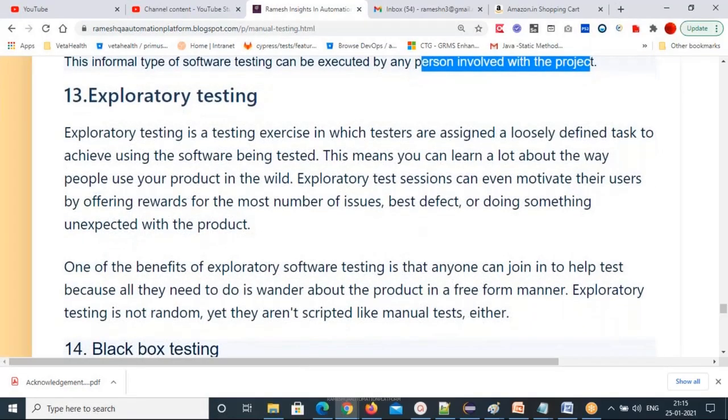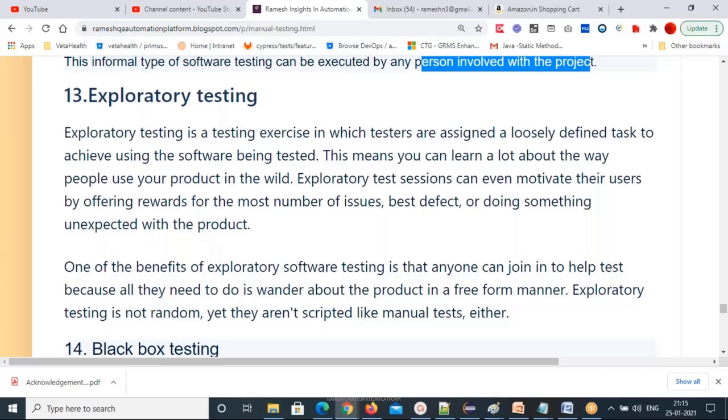One of the benefits of exploratory testing is that anyone can join to help test. Even other team members can join and test your product. It's just learning and executing. It's not random. They have some manual tests, they learn them, and they execute those test cases. That's exploratory testing.